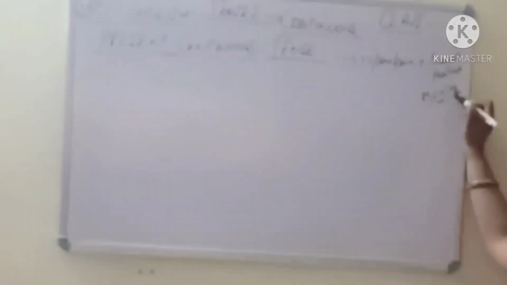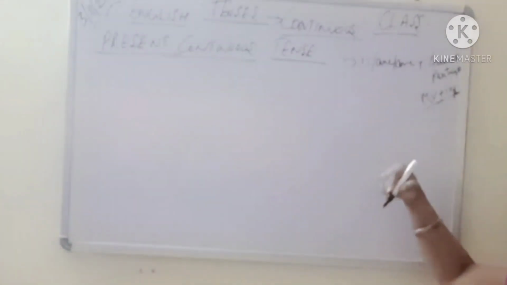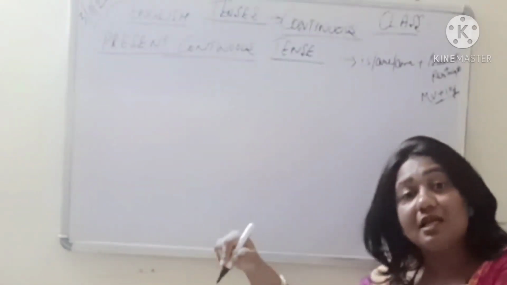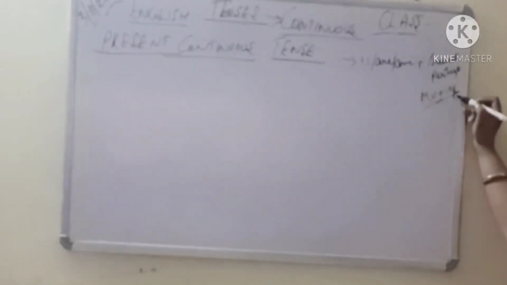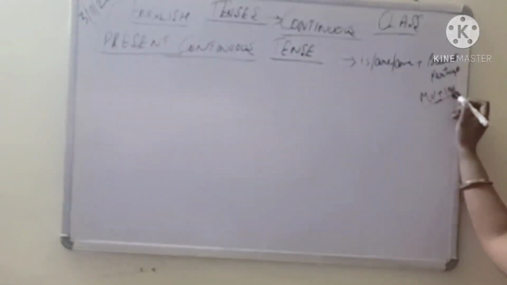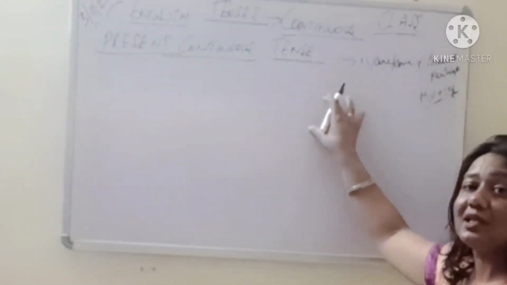For example, teach is your main verb plus if I add ing to make it continuous. ये काम हो रहा है, चल रहा है, अभी मेरी टीचिंग खत्म नहीं हुई है, it is still going on, continuing, so that becomes your present participle. So main verb teach plus ing becomes teaching. So I always take and I am teaching tenses. This is your present continuous tense.